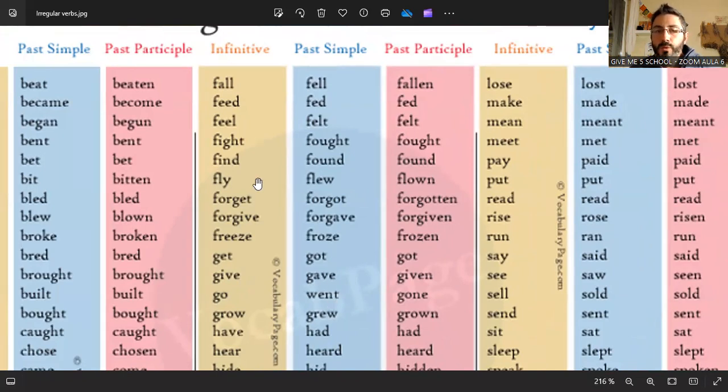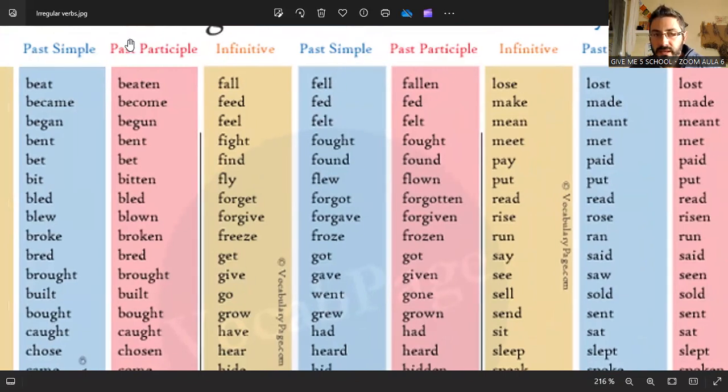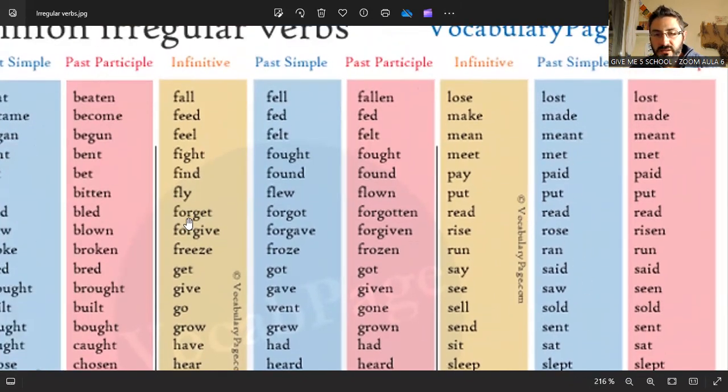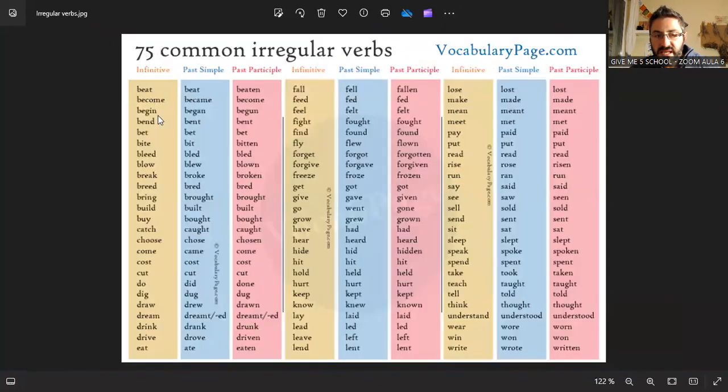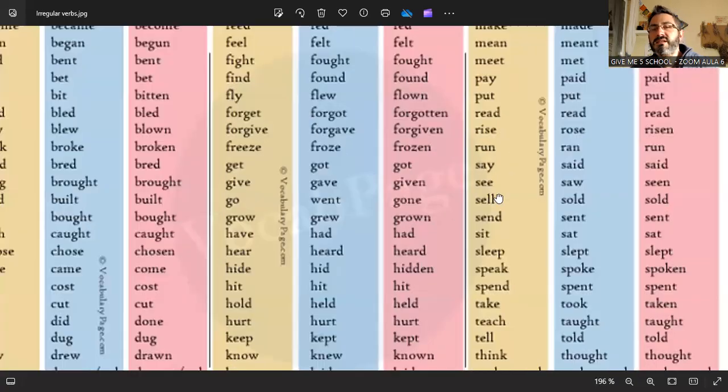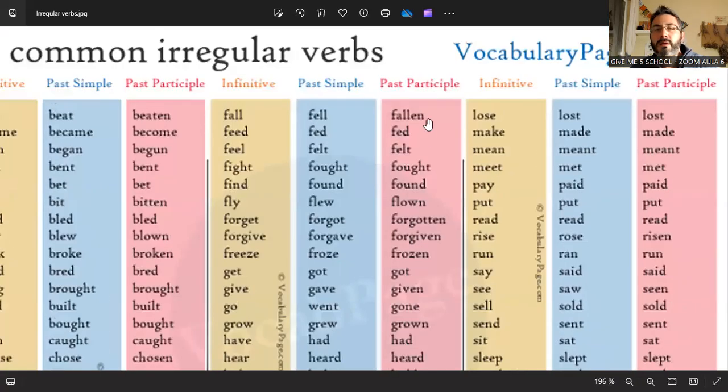So what we are using is this blue list, this blue list and this blue list, okay? This is the same list. So the infinitive starts here, E, F, L, L, and finishes here. Okay, this is a simple list of the irregular verbs.